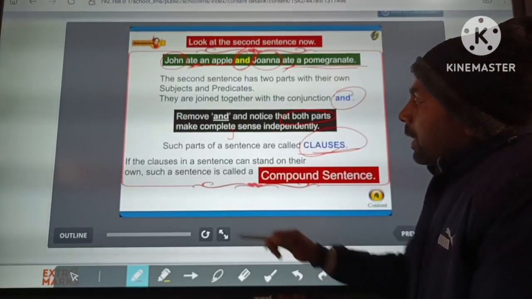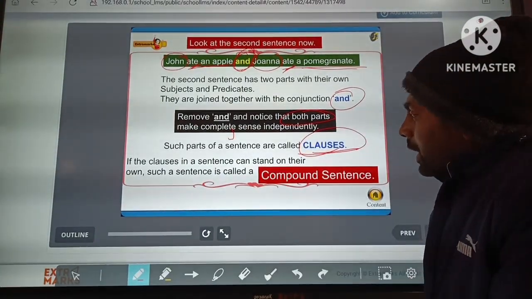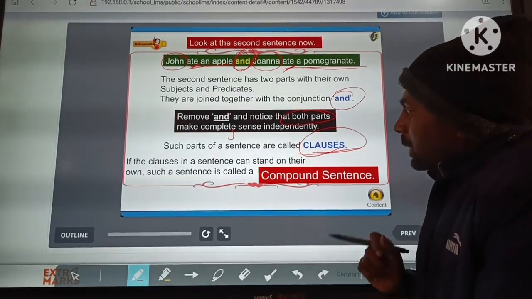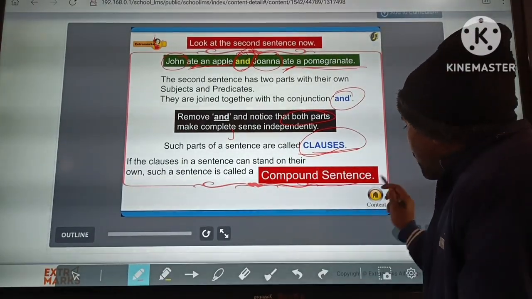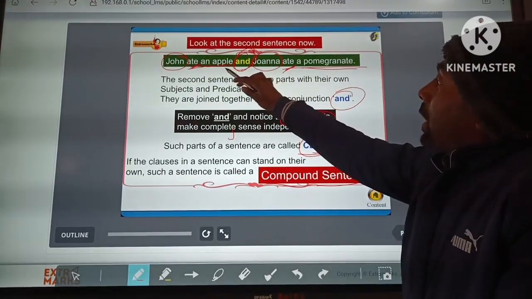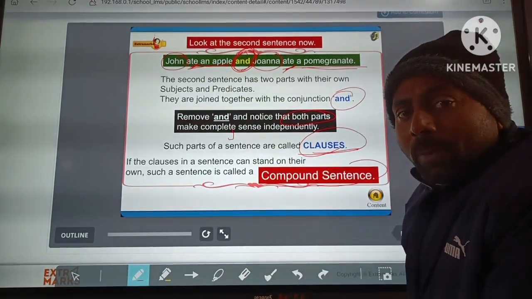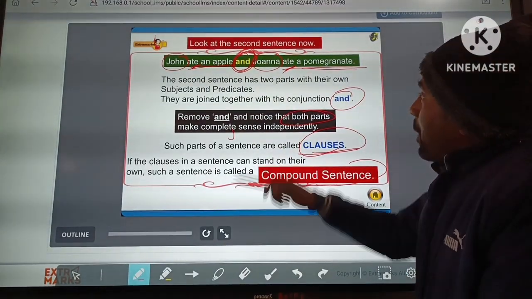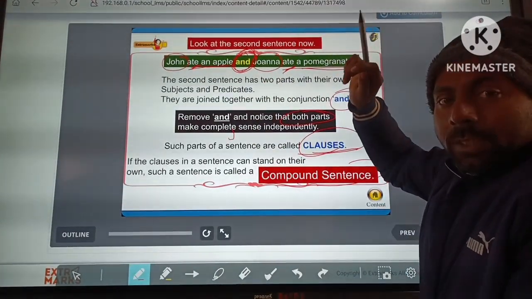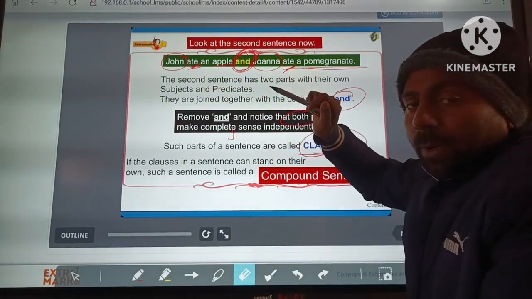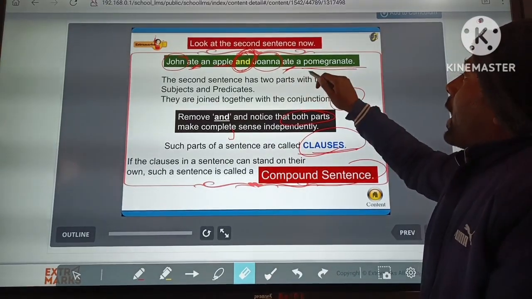If the clauses in a sentence can stand on their own, such a sentence is called a compound sentence. So you can see that there are two sentences joined by the word and, and both are independent sentences. One is Jonah ate an apple, and the second is Jonah ate a pomegranate.